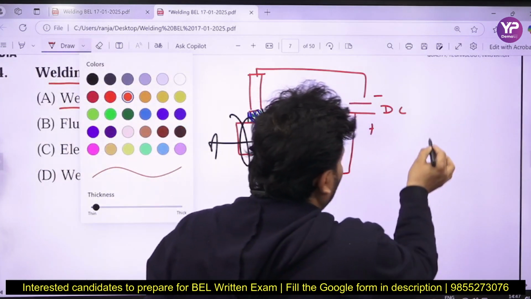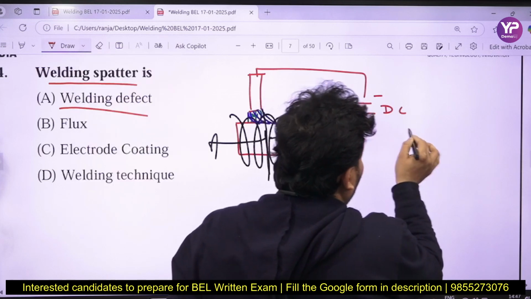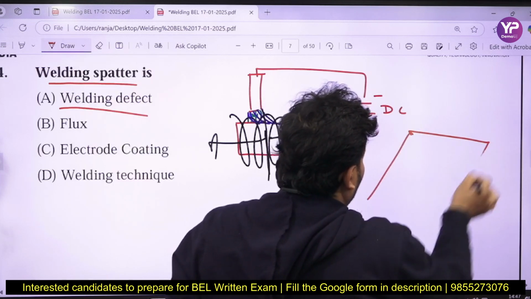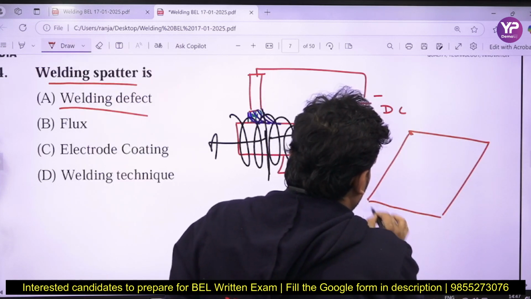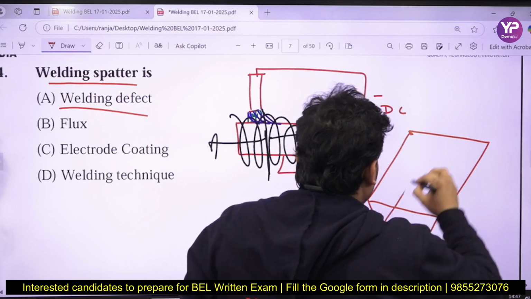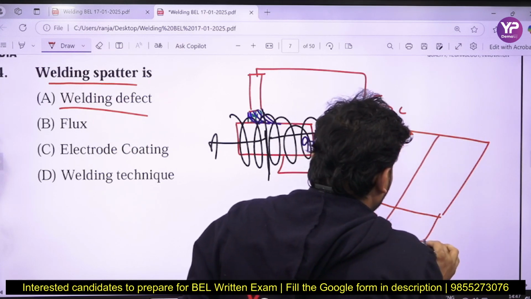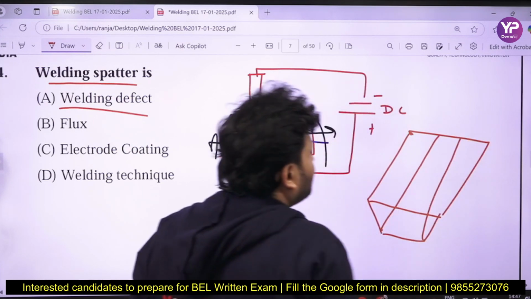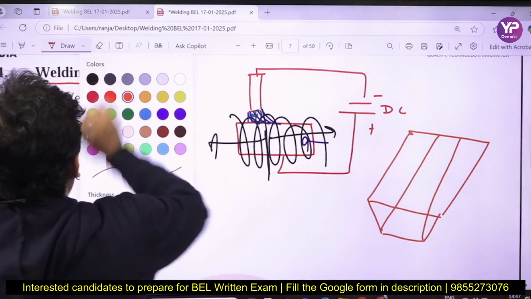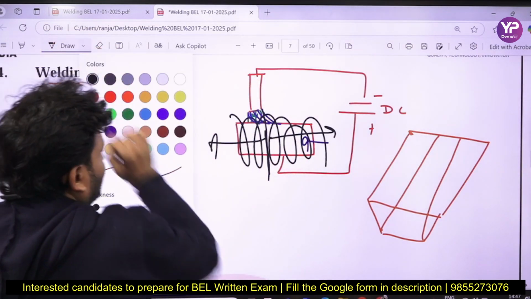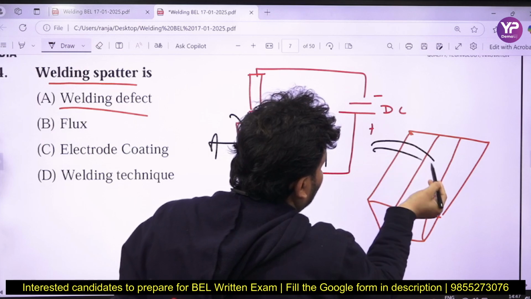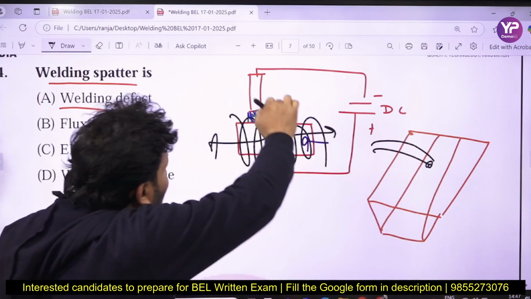So my dear friends, suppose this is one of your workpieces, and suppose this is to be welded like that in this zone. So you are going to put the electrode like that. What is happening? It is coming that way, no?